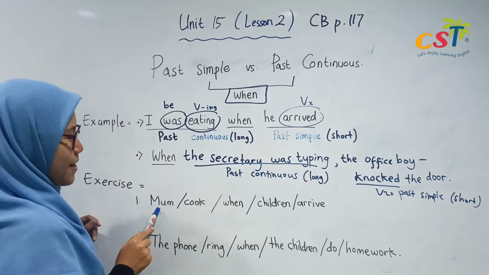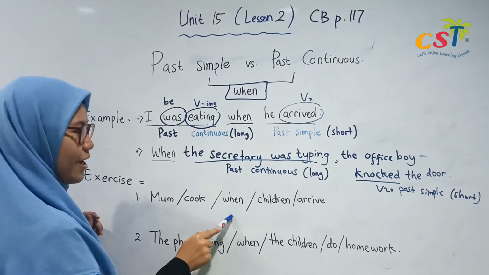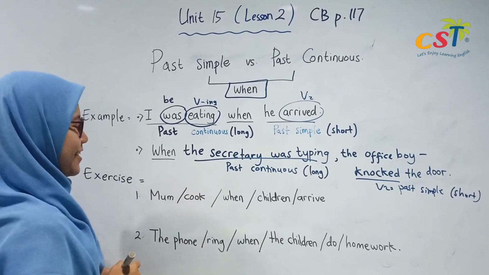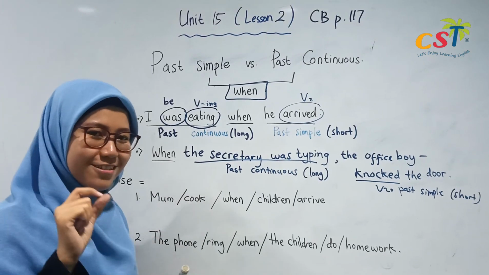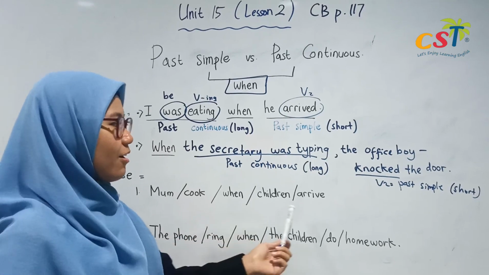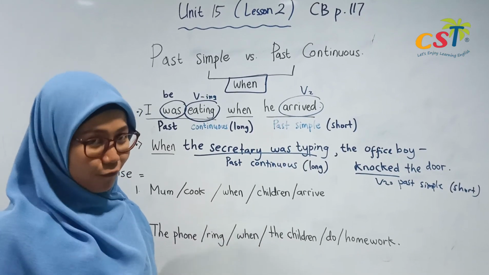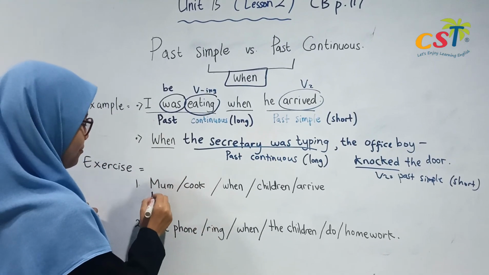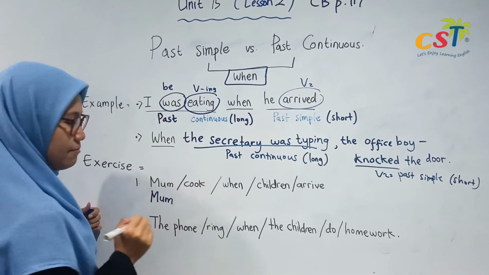Here, mom cook when children arrive. Which one is the longer action? Which one is longer? Cook or arrive? Of course, cook. So, we write the subject, mom.